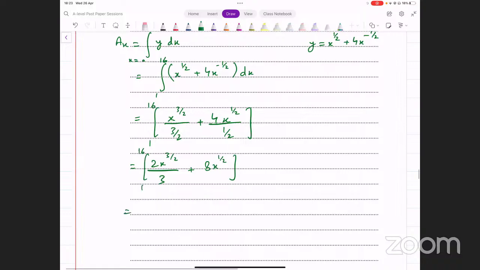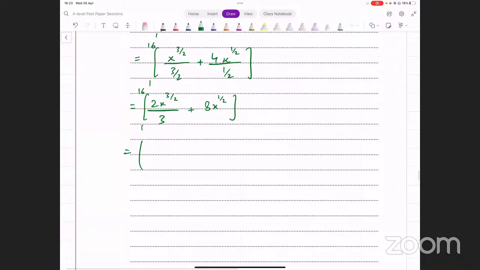एक दफा 16 input करें, उससे देखें क्या आता है. एक दफा 1 input करें, so we have 2 into 16 raised to power 3 over 2 divided by 3 plus 8 into 16 raised to power 1 over 2. ये working दिखाना जरूरी है, आपने values input करनी है, ये examiner को दिखाना है, otherwise आपके marks कट जाएंगे.